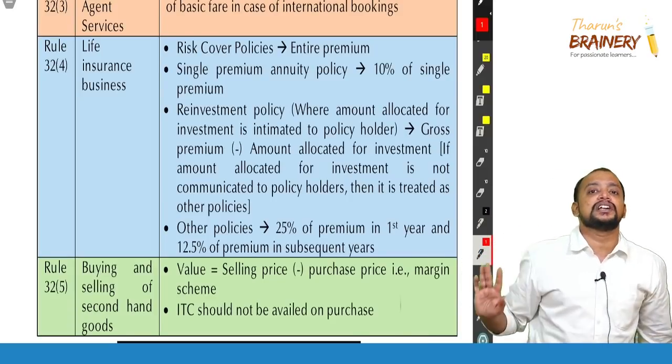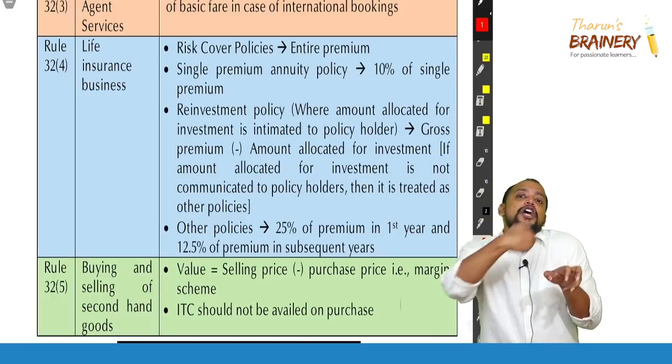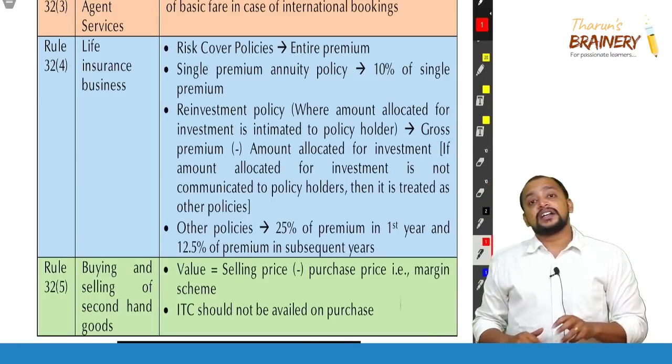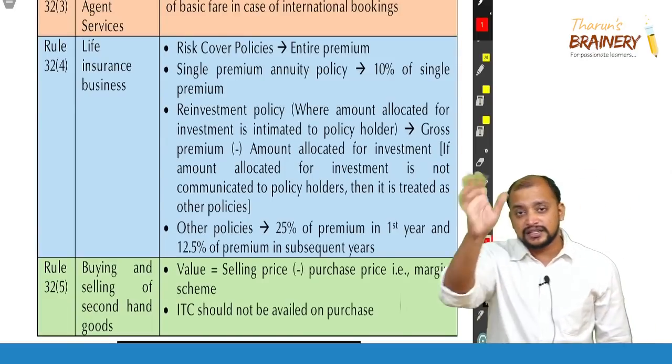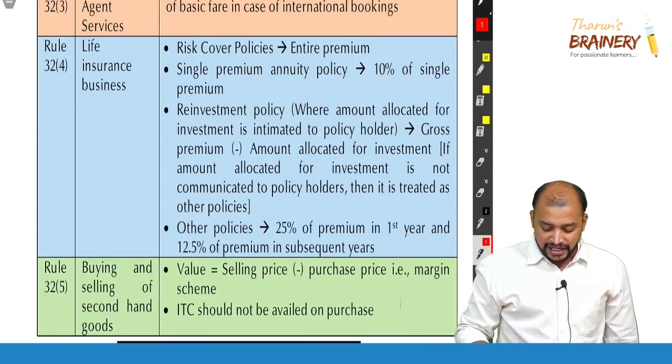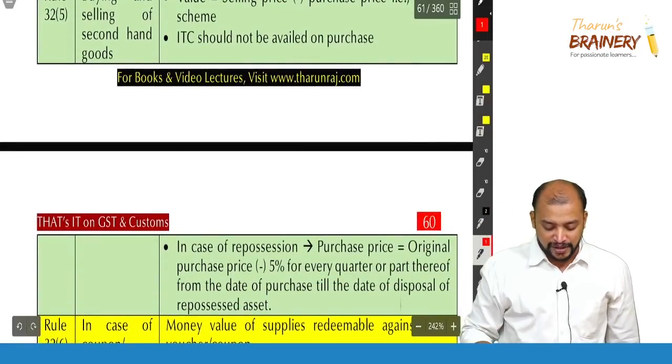Very, very important condition is that on my purchase, I should not have paid GST. And even if I have paid GST, I should not have taken the credit. So that is the margin scheme condition. Value equals selling price minus purchase price. ITC should not be availed on purchase.